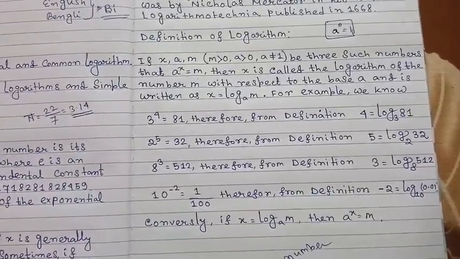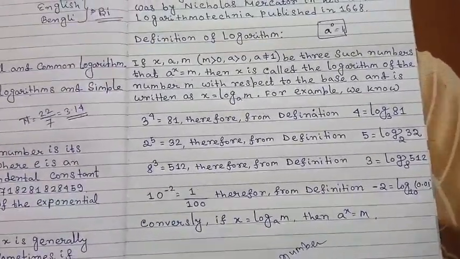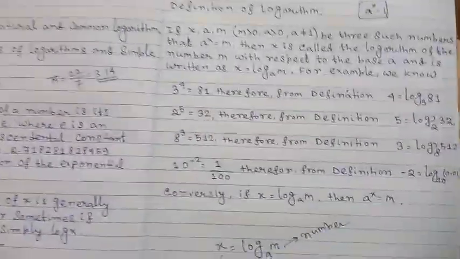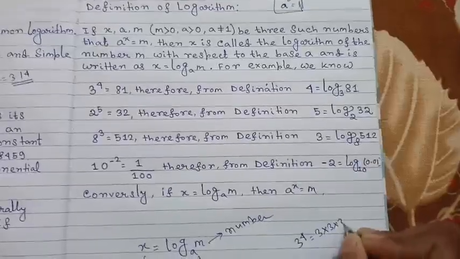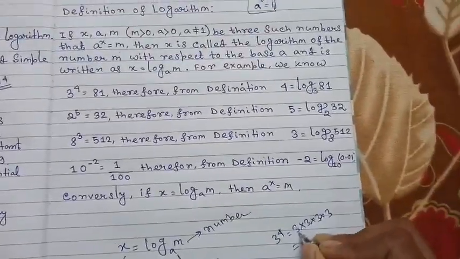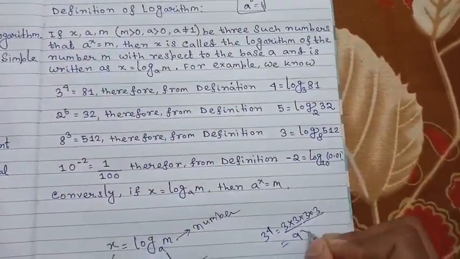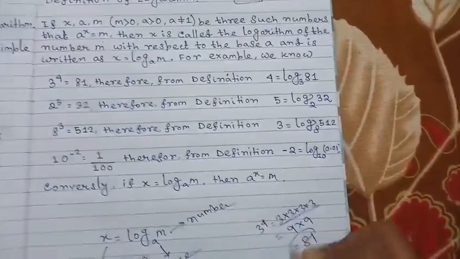For example, we know that 3 to the power 4 equals 3 into 3 into 3 into 3. 3 into 3 is 9, 3 into 3 is 9, so 9 into 9 is 81.